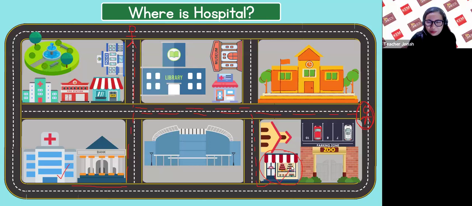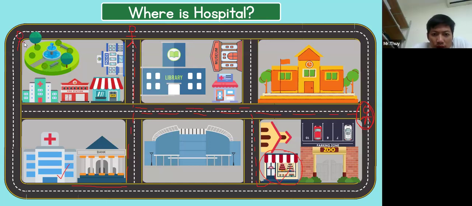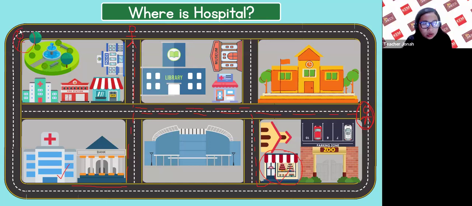Okay, Tue. I want to go to the school. This is my location. This is the teacher, this is me, and I'm at the park. How can I go to the school?